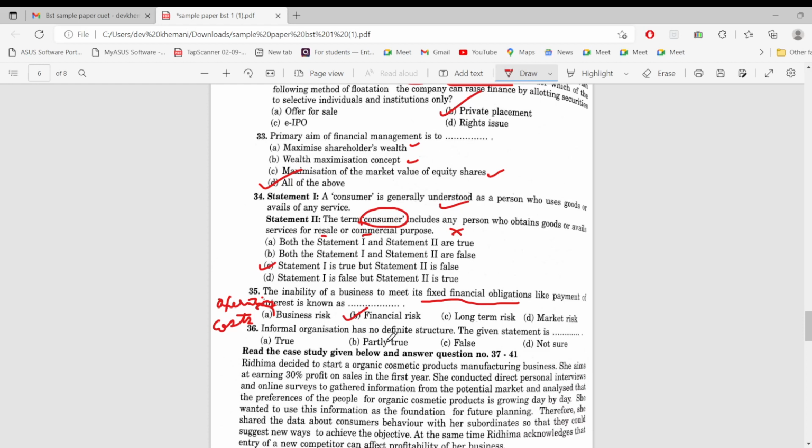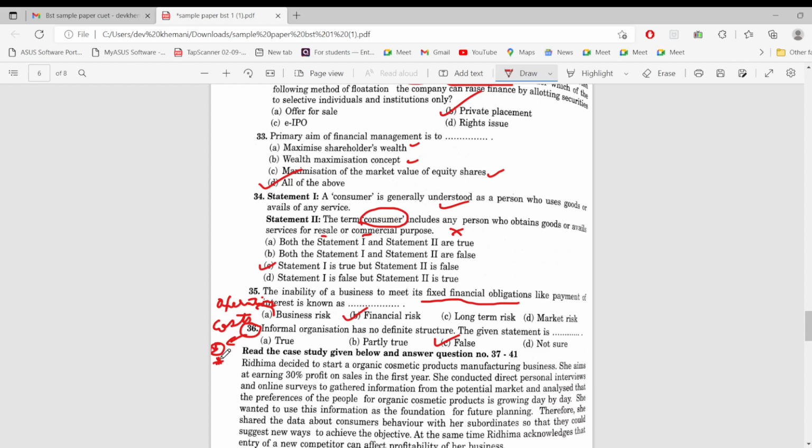Informal organization from its name seems that it does not have a definite structure. But yes, it does have a definite structure. So please do not get confused. I tried to trick you all, but please stay attentive while attempting these type of questions.